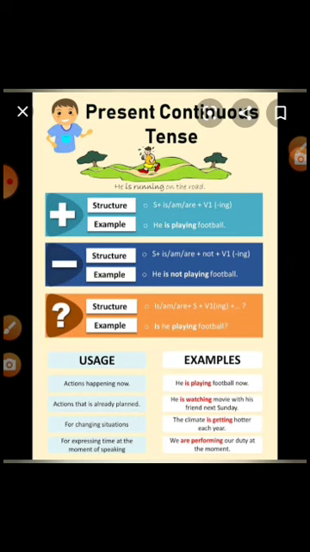For uses, it is used for actions happening now. He is playing football now. Actions planned for the future: he is watching a movie with his friend next Sunday. For changing situations, the climate is getting better each year. For expressing time at the moment of speaking, we are performing our duty at the moment.